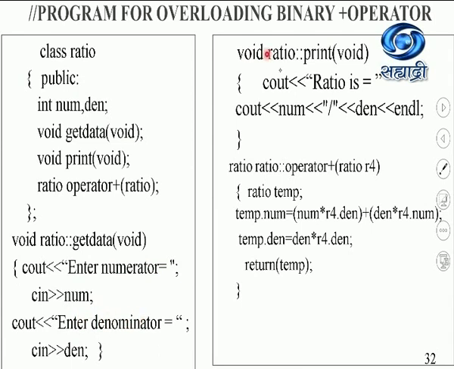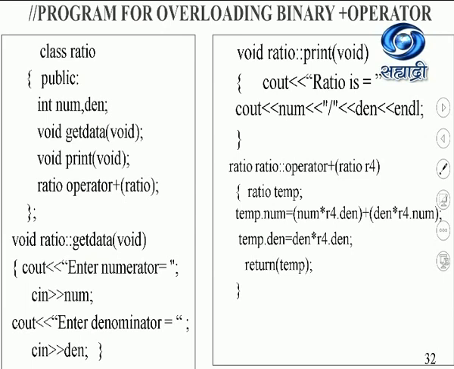Next, we write the print function outside the class. So void, ratio, the scope resolution operator and print. Void is the argument that we are going to pass. The scope resolution operator tells me that the scope of this print function is in this class, and it will simply print the ratio as num/den. That means the value of num divided by the value of den. So if it is, suppose, 2 divided by 4, it will write 2/4. We know what endl stands for. endl stands for the new line. So whatever you write later on will be printed on the new line.